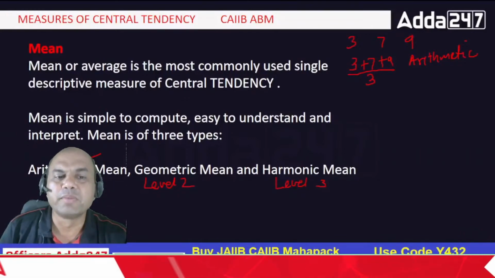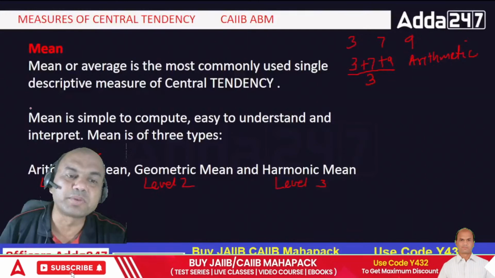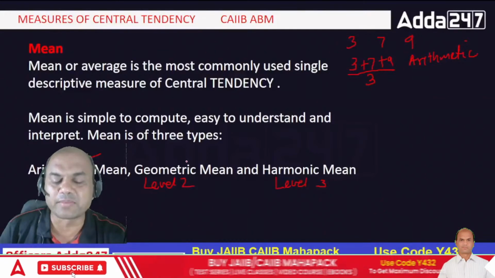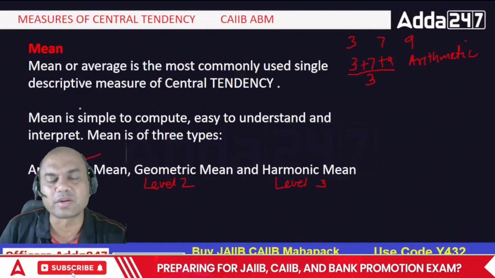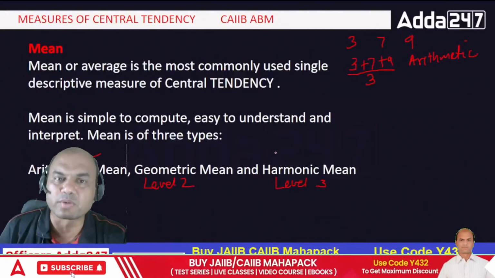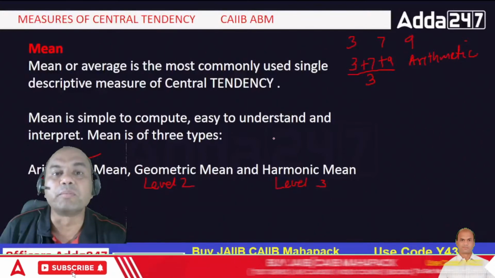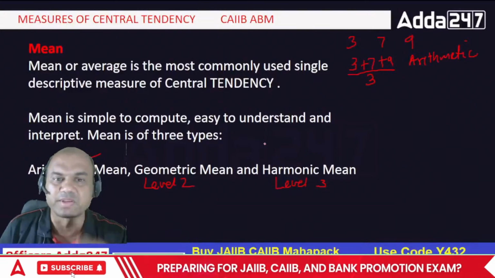Mean is simple to calculate, easy to understand and interpret. Mean is of three types. So mean is simple to calculate. Simple means what? I am saying here harmonic is difficult, and here I am saying it's simple to calculate. So it's not that simple to calculate, meaning very simple to calculate. Compared to others it is simple to calculate. That's the meaning of this.